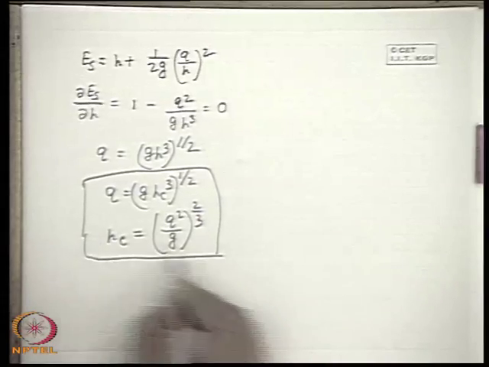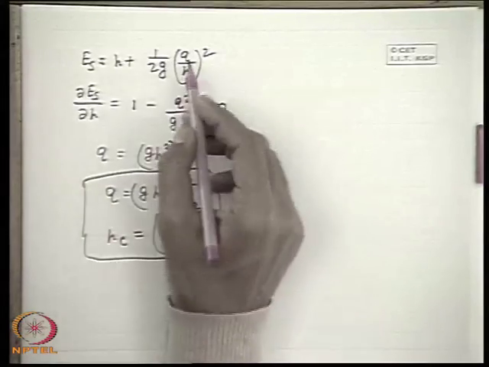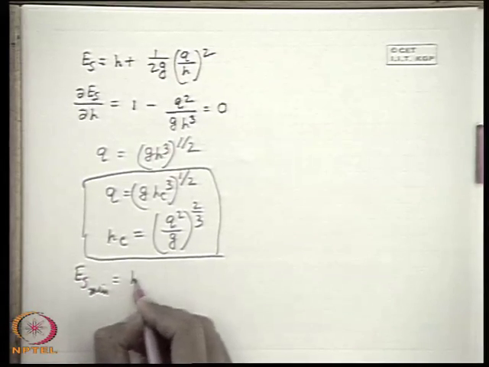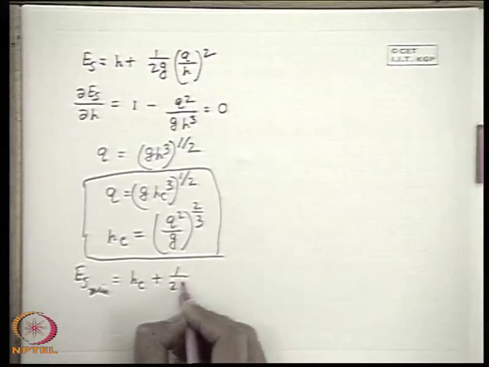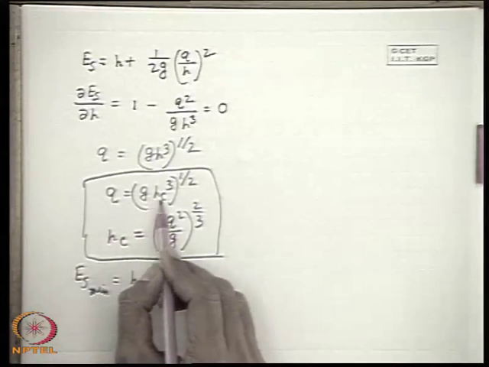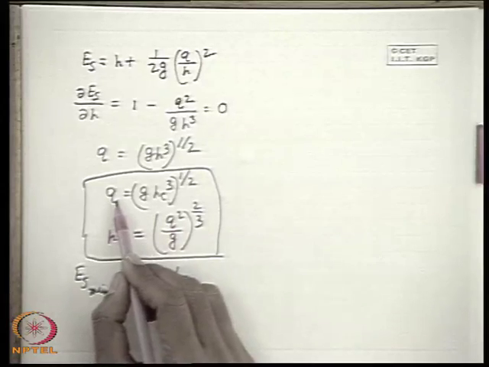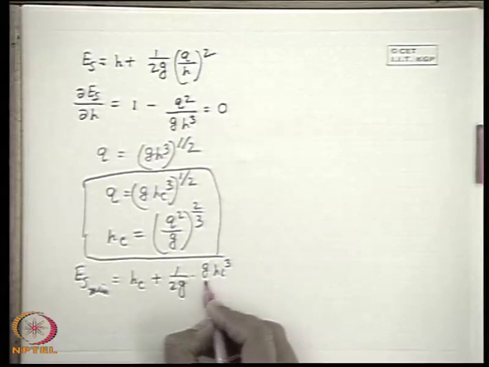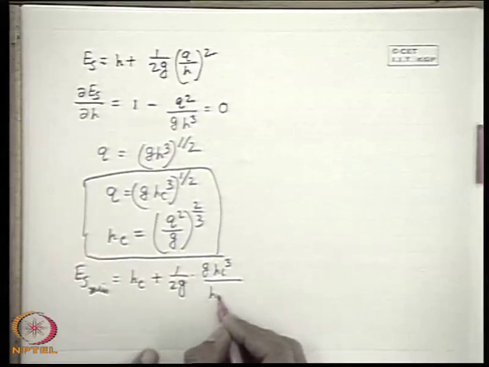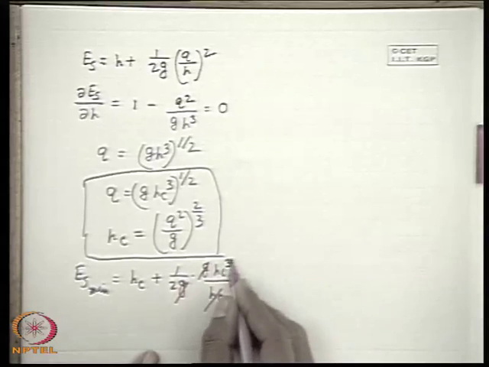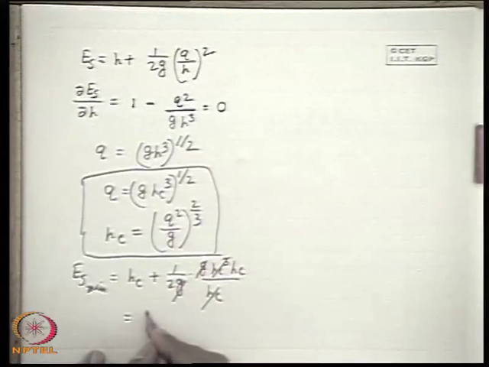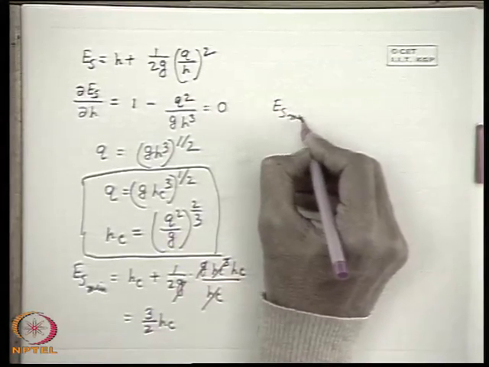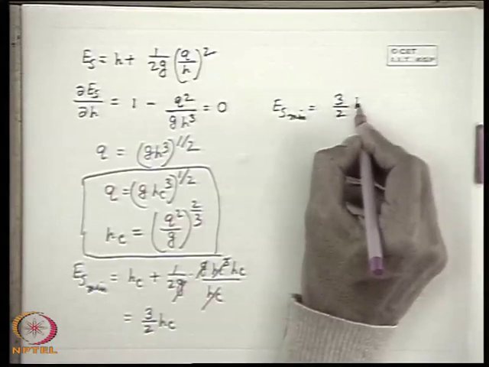Now if we substitute this Q in terms of HC here, we get the value of the minimum specific energy. So minimum specific energy will occur at critical depth HC, and at that condition the flow rate is given by the expression (G HC cube) to the power half. That means Q square is equal to G HC cube. So Q square by G HC square is HC. So G cancels, and HC cancels. So this will be 1 plus half, that means 3 by 2 HC. That means we get Es minimum is equal to 3 by 2 HC.